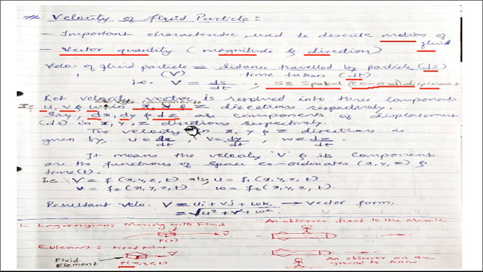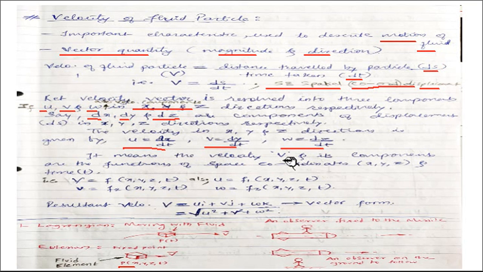Then we define the velocity in the respective x, y, z directions as follows. The velocity in x direction is the component small u, and that is equal to dx by dt. The velocity component along y direction is small v, defined as dy by dt. The velocity component along z direction is small w, defined as dz by dt. dx, dy, dz are the respective displacements of a fluid along the three directions.